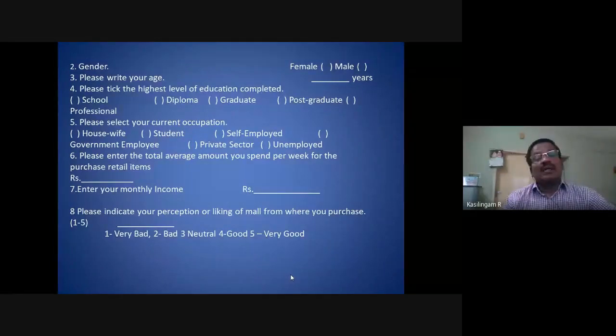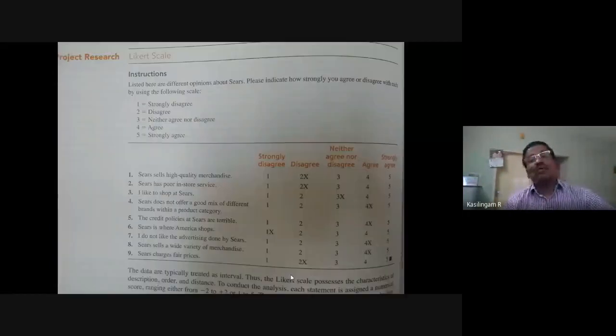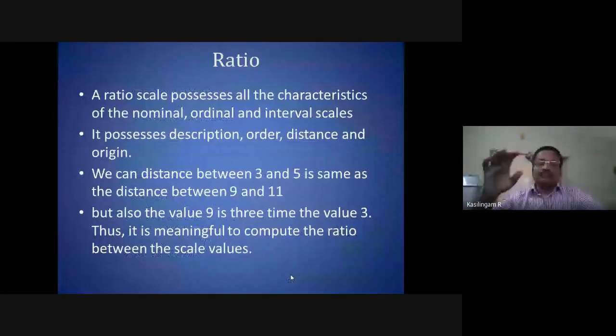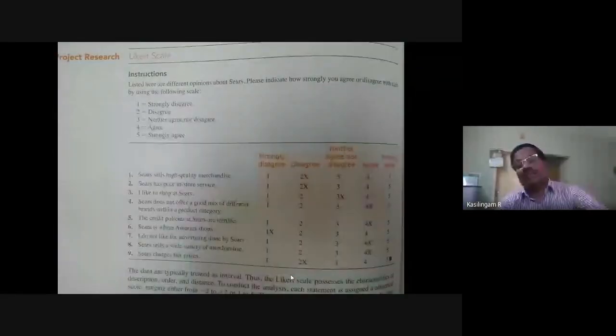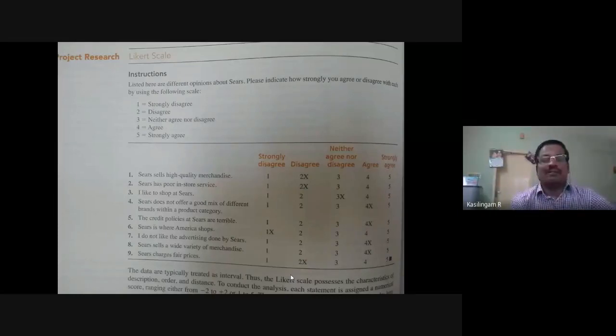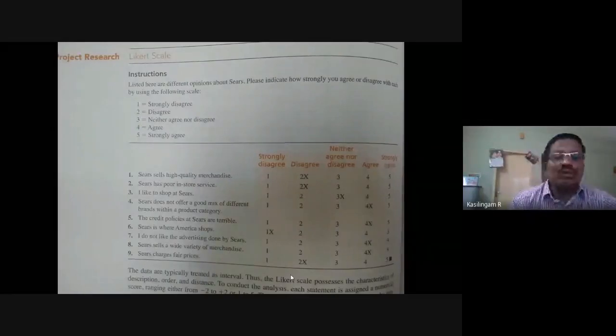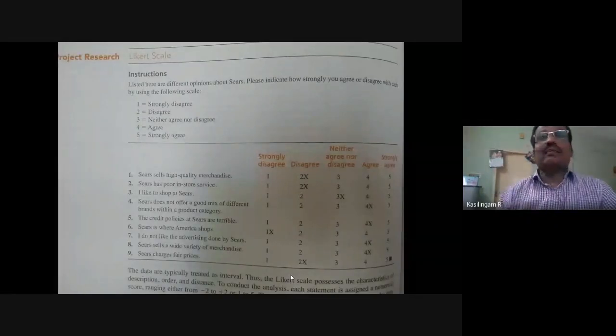Now, this screen I should have told you earlier, because in a 5-point scale, some people used to fight with the researcher. Sir, 5-point scale is ordinal data, sir. They will tell like that. For such kind of people, I am showing an image that is taken from a book by Naresh Malhotra.